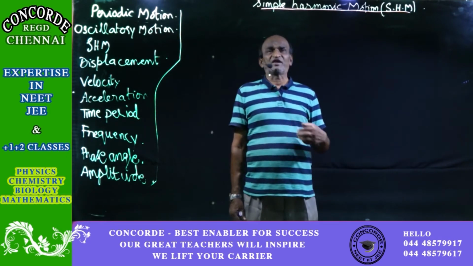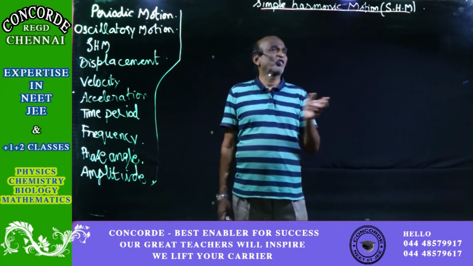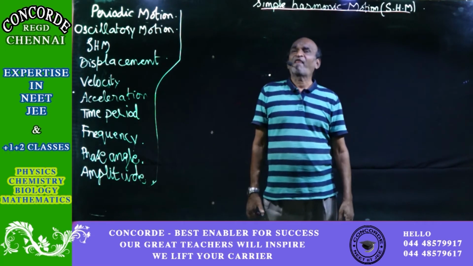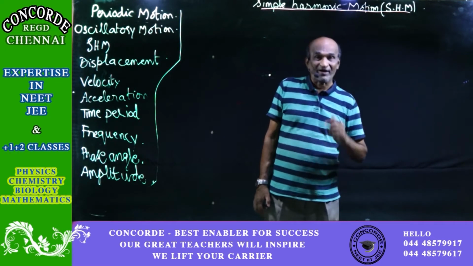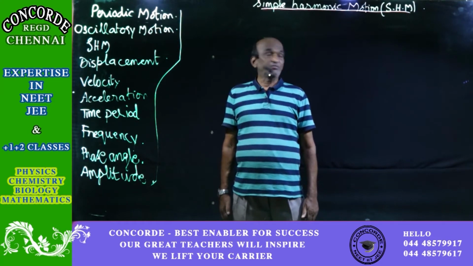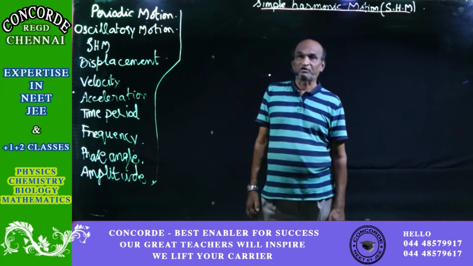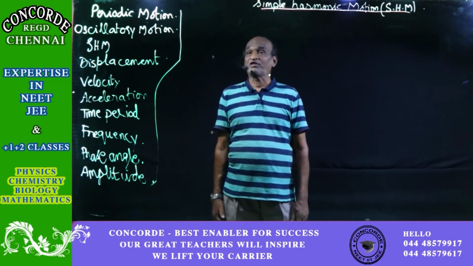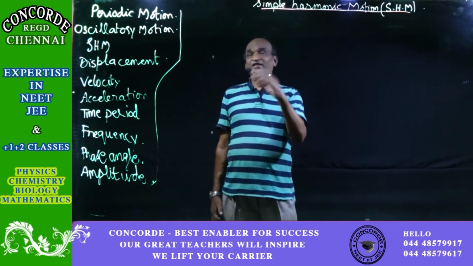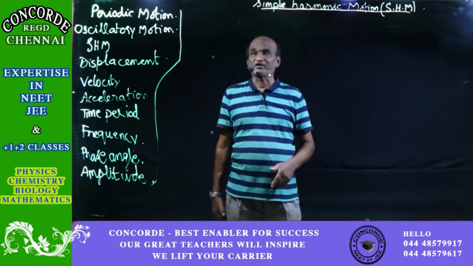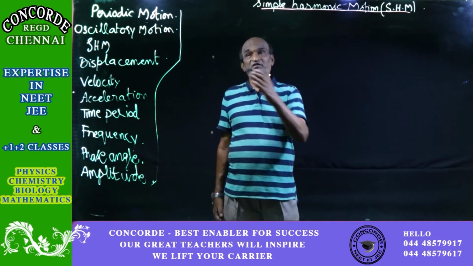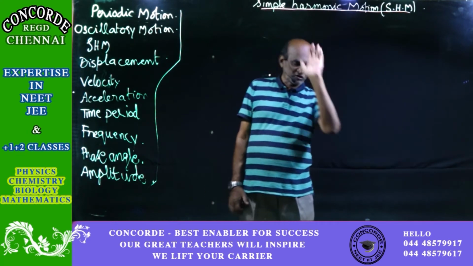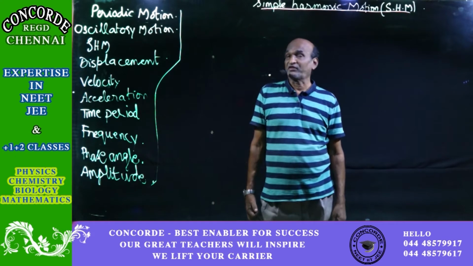When a motion is such that it is having its movement to and fro between 2 points, then that motion is said to be a periodic motion. I'm sorry, not periodic, it is oscillatory motion. But the difference between periodic and oscillatory motion is that for the oscillatory motion, the motion on either side of this fixed point, called the mean position, should be along the same path. It's not that first one path, then second path will start. No, not like that. It is through the same fixed path.